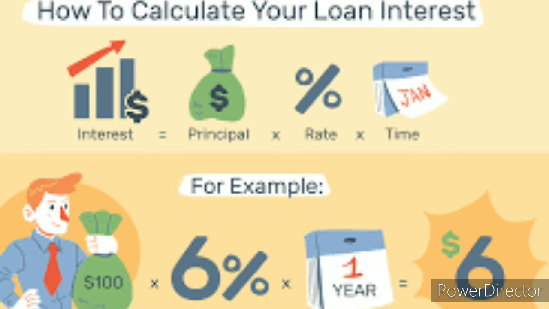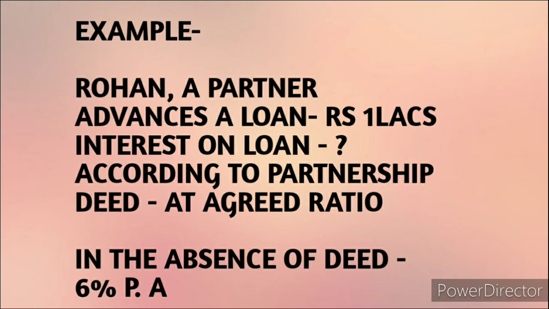For example, Rohan, a partner of a firm, has advanced a loan to the firm of rupees 1 lakh. Will Rohan get interest on the loan, at which rate, and why? If any rate of interest is mentioned in the partnership deed, then Rohan will get interest at that rate. If it is not mentioned in the partnership deed, he will get interest on the loan at 6%. This interest on loan would be paid because it is a charge. It is charged against profits.